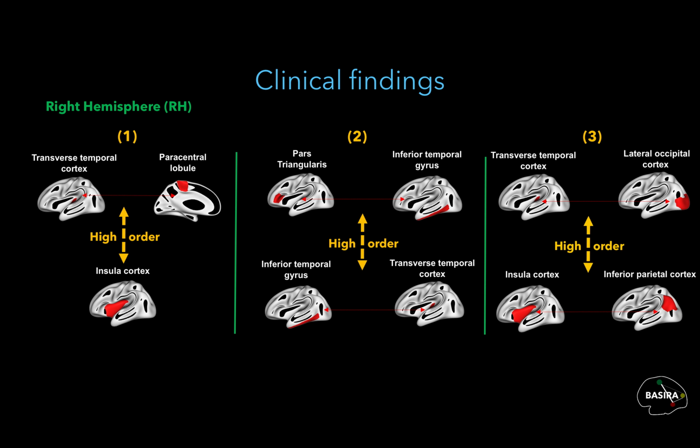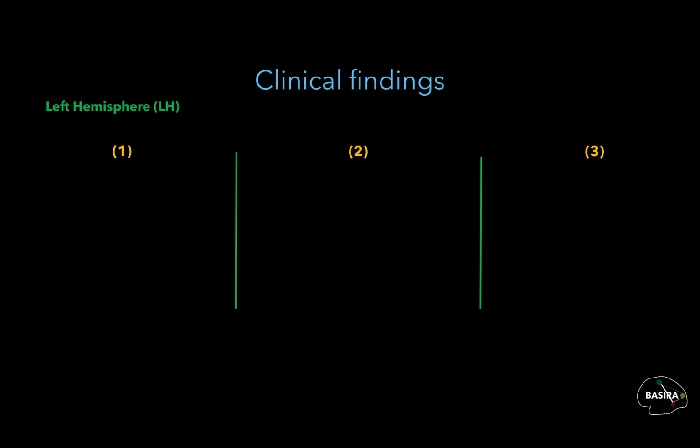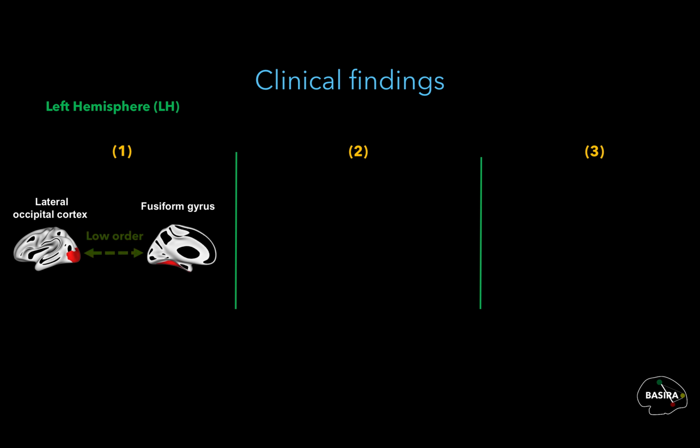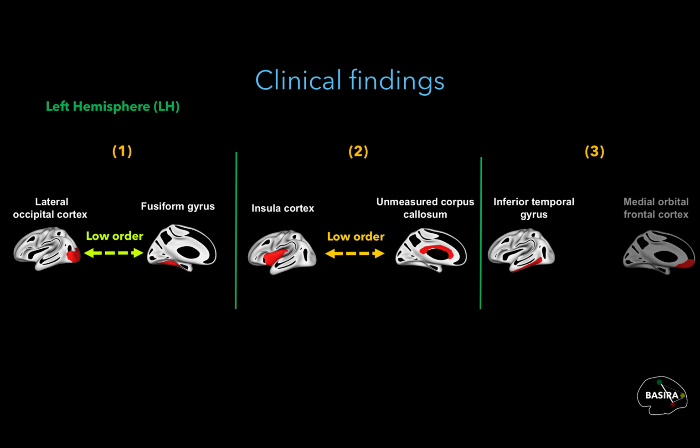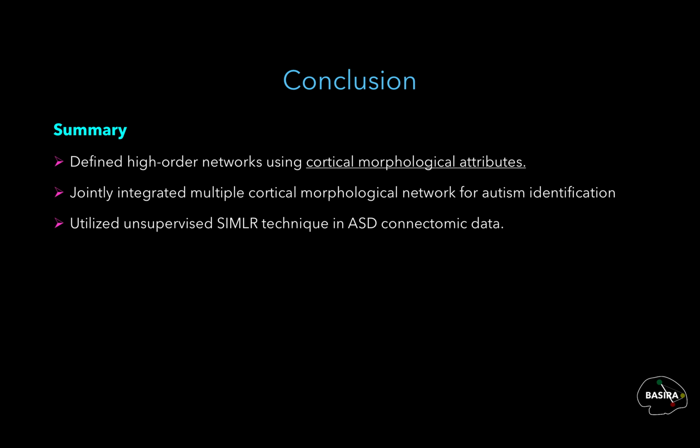For the left hemisphere, the top low-order connectional features connecting 2 regions are lateral occipital cortex and fusiform gyrus. The second one is insular cortex and unmeasured corpus callosum, and finally we have inferior temporal gyrus and medial orbitofrontal cortex. In this paper, we presented a high-order connectomic manifold learning using morphological brain networks for autism identification